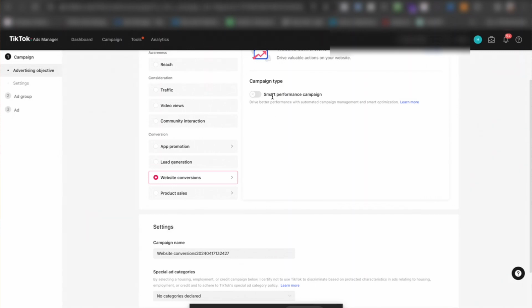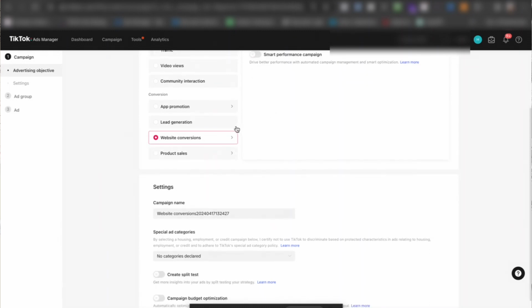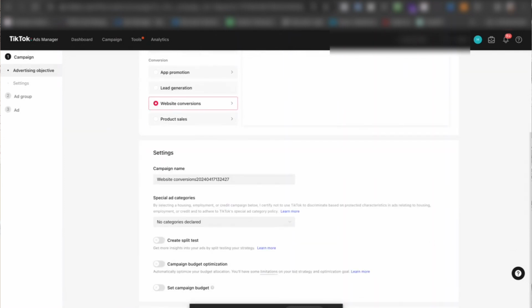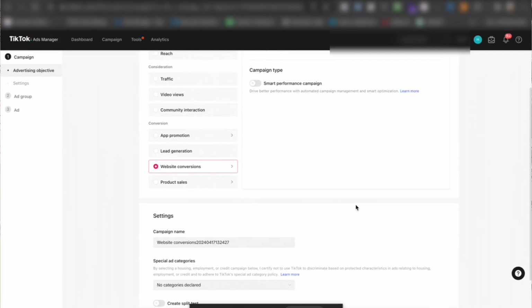Essentially, it gives a lot of autonomy to TikTok to manage your campaigns for you, and we typically don't want to give TikTok that much control. We want the control. So typically I don't select this, I just go on to next and continue the campaign. But we're not going to do that just yet. I want to show you what the other product type is.